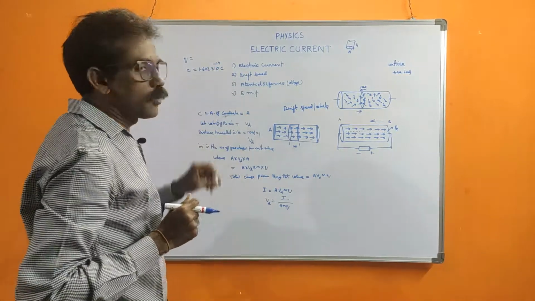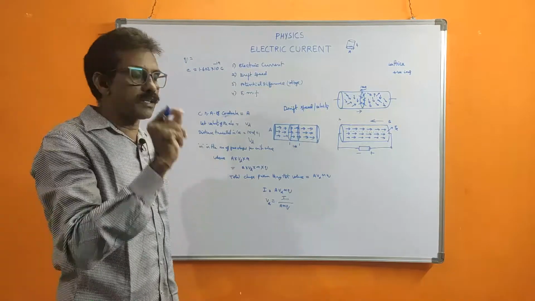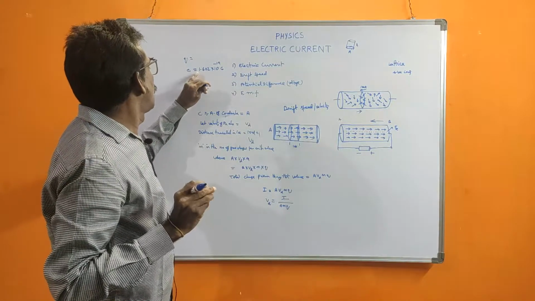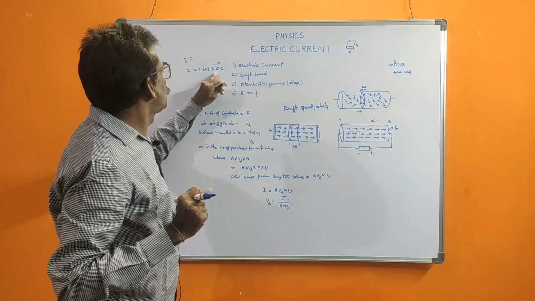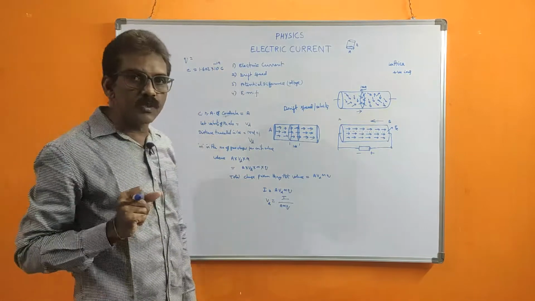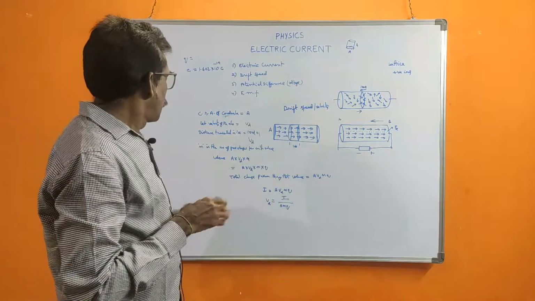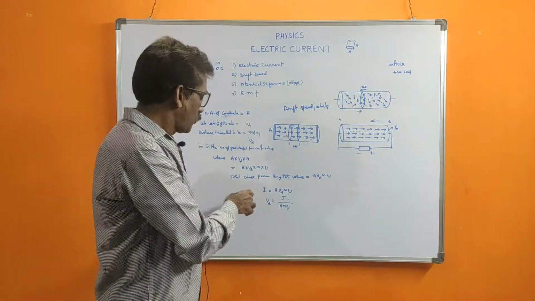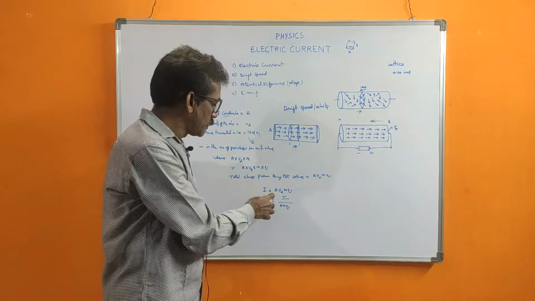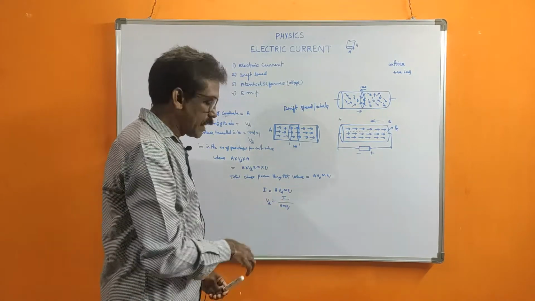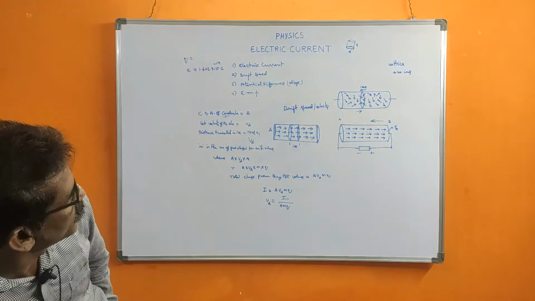Charge is always in coulombs. So each electron is having 1.602 into 10 to the power of minus 19 coulombs of charge. That we can substitute here. So in this way, to quantitatively calculate VD, the formula is I by A N Q, that is drift velocity.